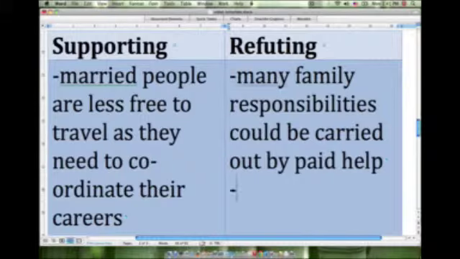Now, another idea could be perhaps that married people tend to be more settled than single people, and maybe that this is a healthy thing for their career.